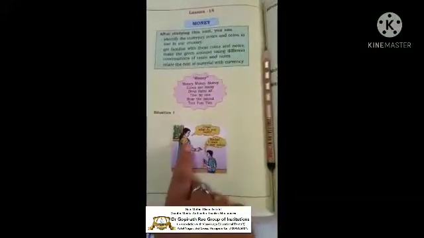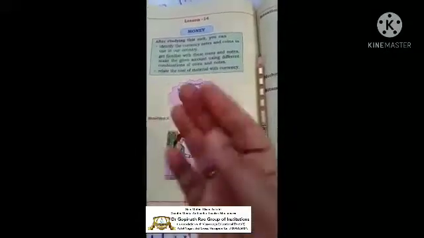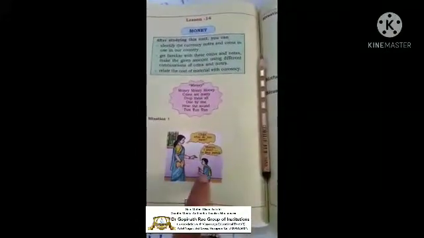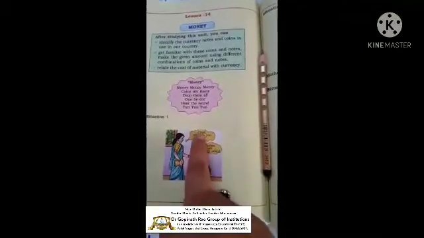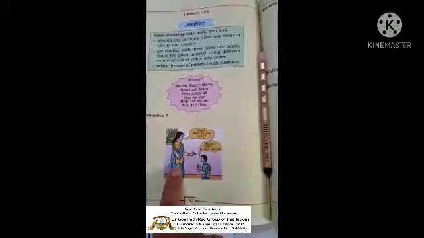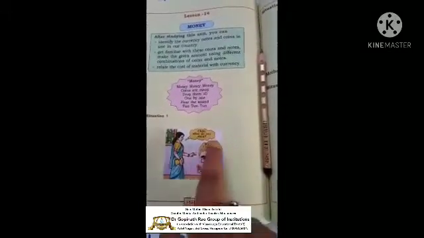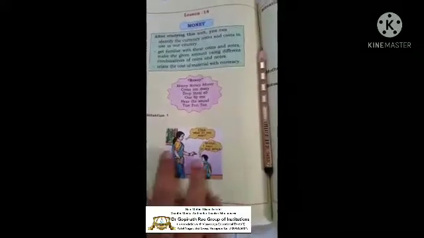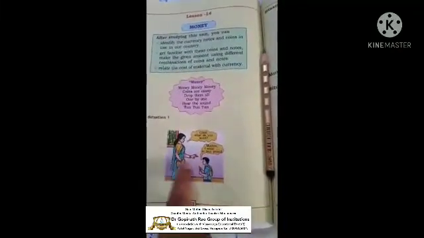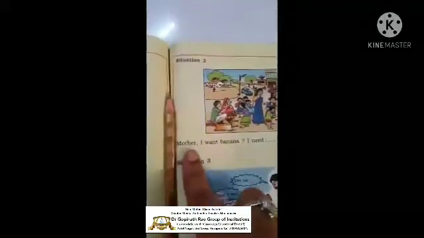Okay. What is situation number 1? See here. If you want to buy something, then you need money. So what is there here? See, child, mother is asking, child, what do you want? Child is telling mother, I want to buy a pencil. See, if you want to buy a pencil, then what do you need? You need money.